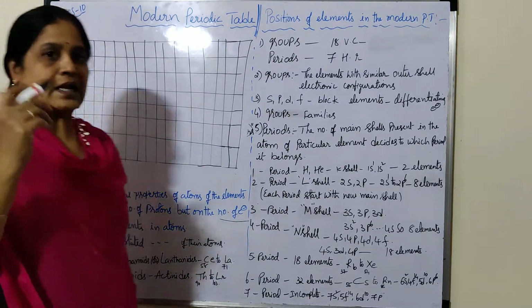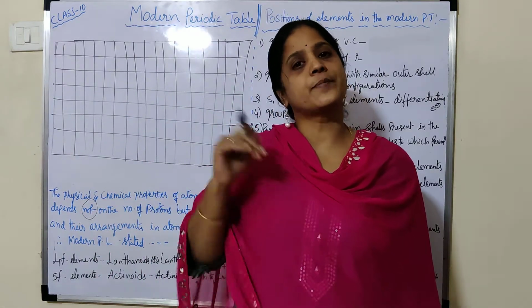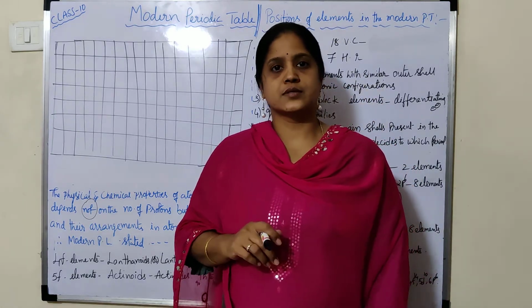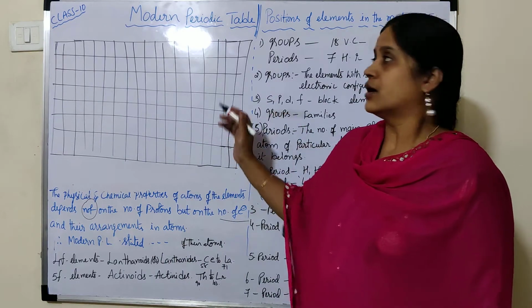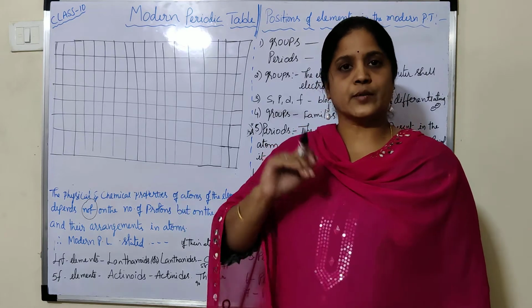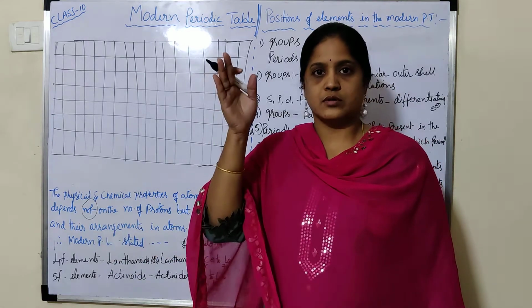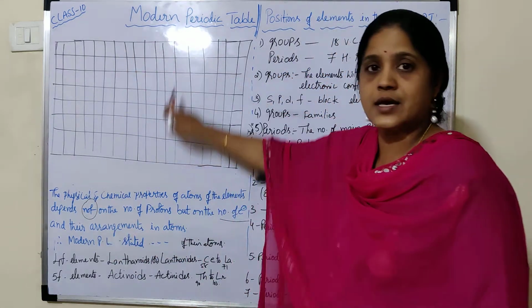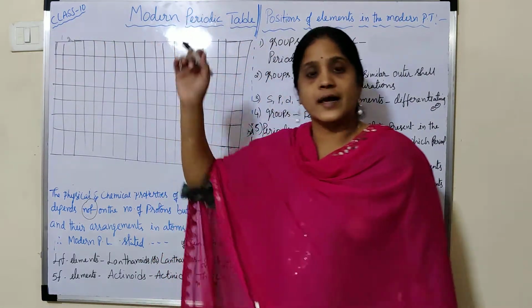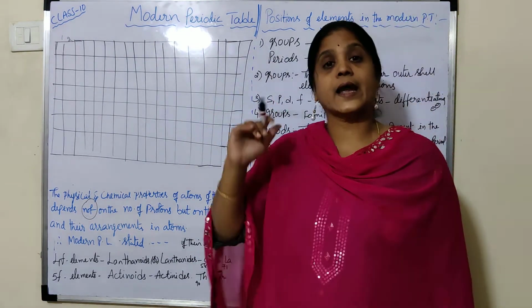In the Mendeleev periodic table, there are 8 groups, which are subdivided, and the groups are denoted by Roman numbers. But in the modern periodic table, there are no subgroups, only the main groups, and they start from 1 to 18. This is one vertical column and this is another vertical column; like that the table is classified, and there are 18 groups.